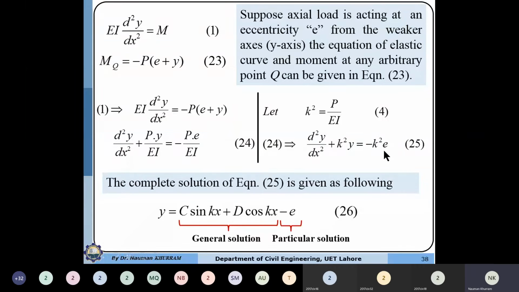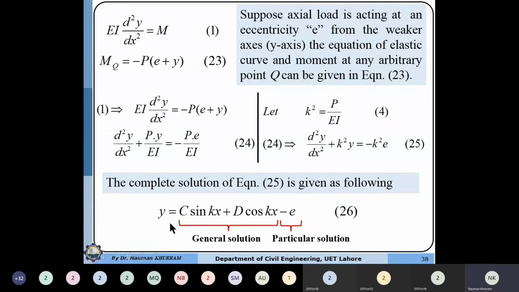The particular solution for this parameter will be equal to minus E. This means the total solution is Y equals C sin kx plus D cos kx minus E. This E is the particular solution due to the eccentricity, and the rest is the general solution of the homogeneous differential equation.